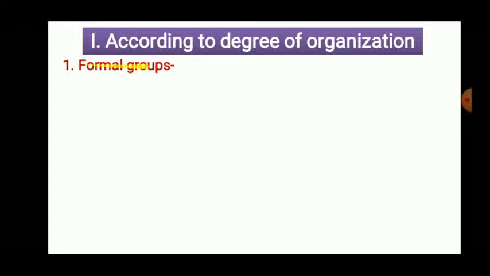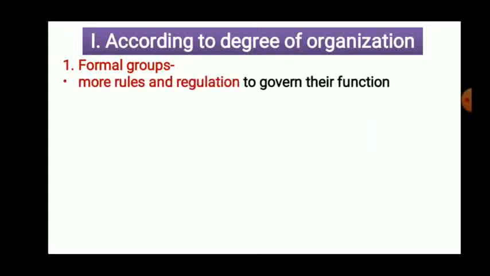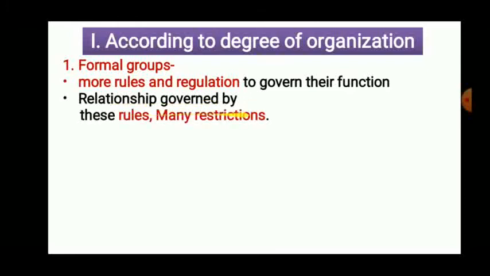Now what does the formal group say? Formal means rules and regulations, always remember. More rules and regulations govern the functioning. Rules and regulations are more adopted by that particular group. Relationships are governed by rules and regulations and many restrictions are there. The relationship among the members is governed by the rules. Restriction means limitations are there. There are many bindings on the behavior of that particular member. It is large in size.